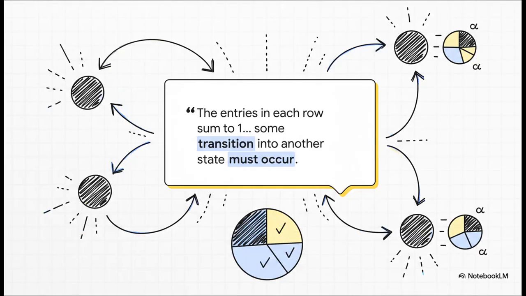Now, there's a really key rule hidden in here. Notice how each row adds up to exactly 1, or 100%. That's because from any given state, something has to happen. A transition must occur, even if that transition is just staying right where you are. You always have to land somewhere.